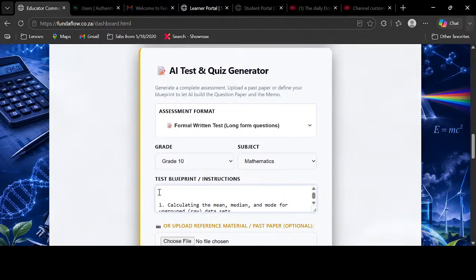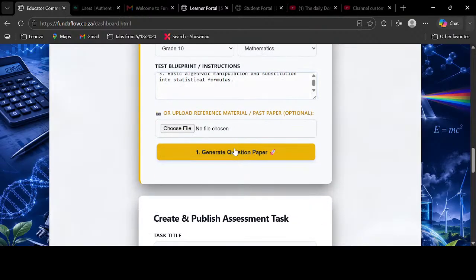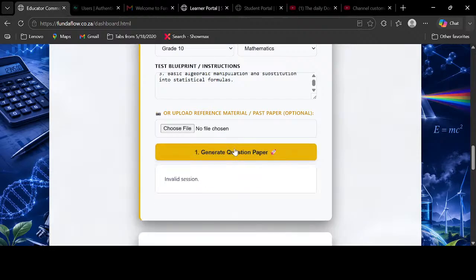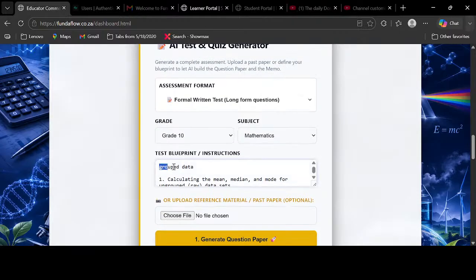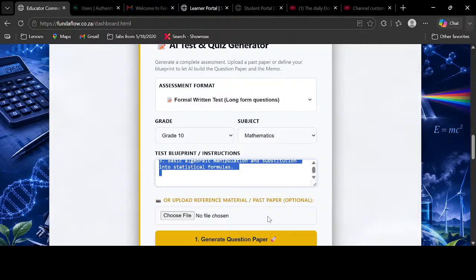So let's generate the test. Are you generating a test or a multiple choice question? Let's generate a test. Generate the question paper. That one you don't have to share. They don't have to see how I do my things when I'm creating my lessons. You shared it already. Yes, I have shared it already. Let's go to the smart notebook. Just share the smart notebook while we wait for this to generate.